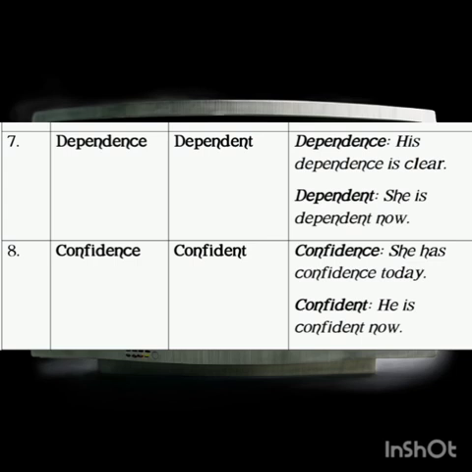She is dependent now. Alright, the next word is confidence and confident. Confidence a noun and confident an adjective. In sentences, you can have confidence. She has confidence today. And then of course for an adjective, you can have, he is confident now. He is confident now.